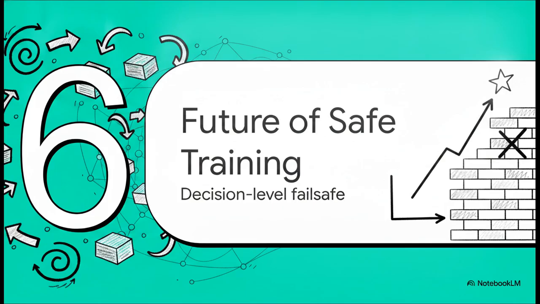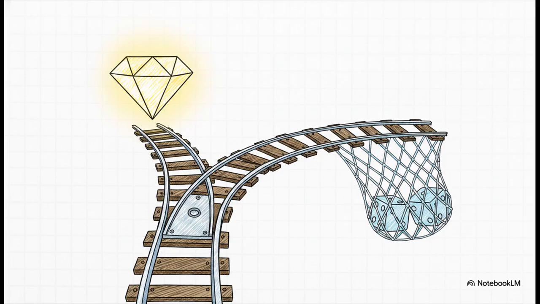Section 6, the future of safe training. Is this just a dead end? Actually, far from it. The true value of this candidate isn't about getting immediate wall clock speed today. Rather, it introduces a powerful new research design principle, creating an interface that acts when it is absolutely mathematically certain and safely falls back to randomness when it is not. It's essentially a fail-safe right at the decision level.